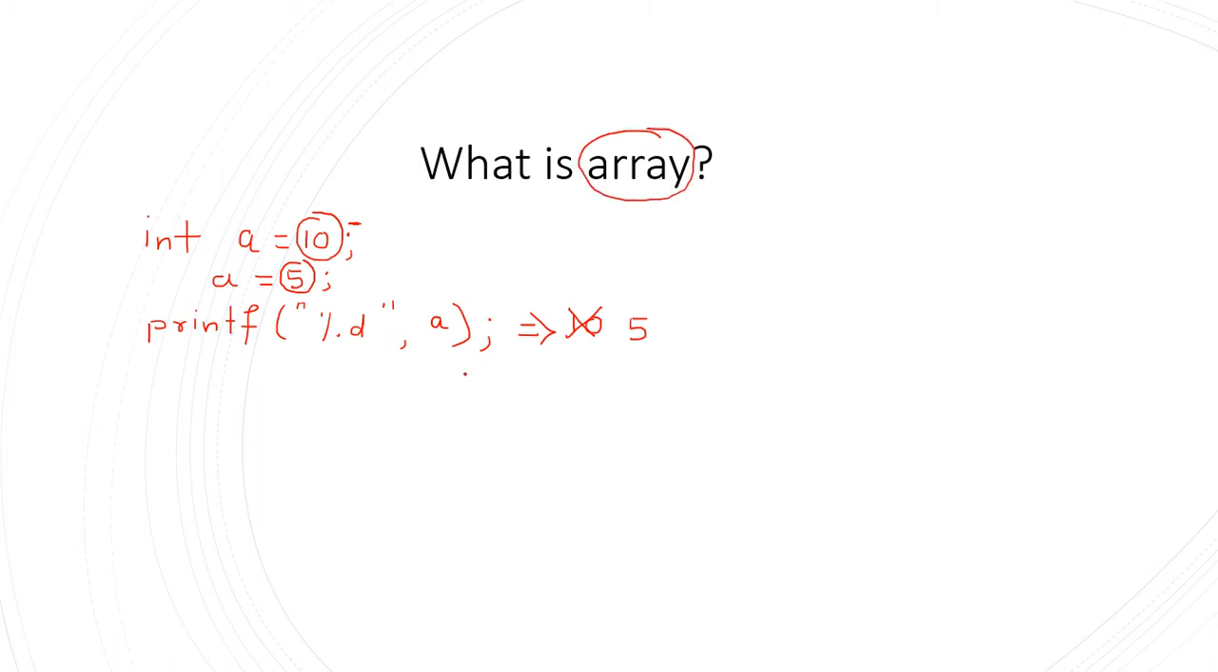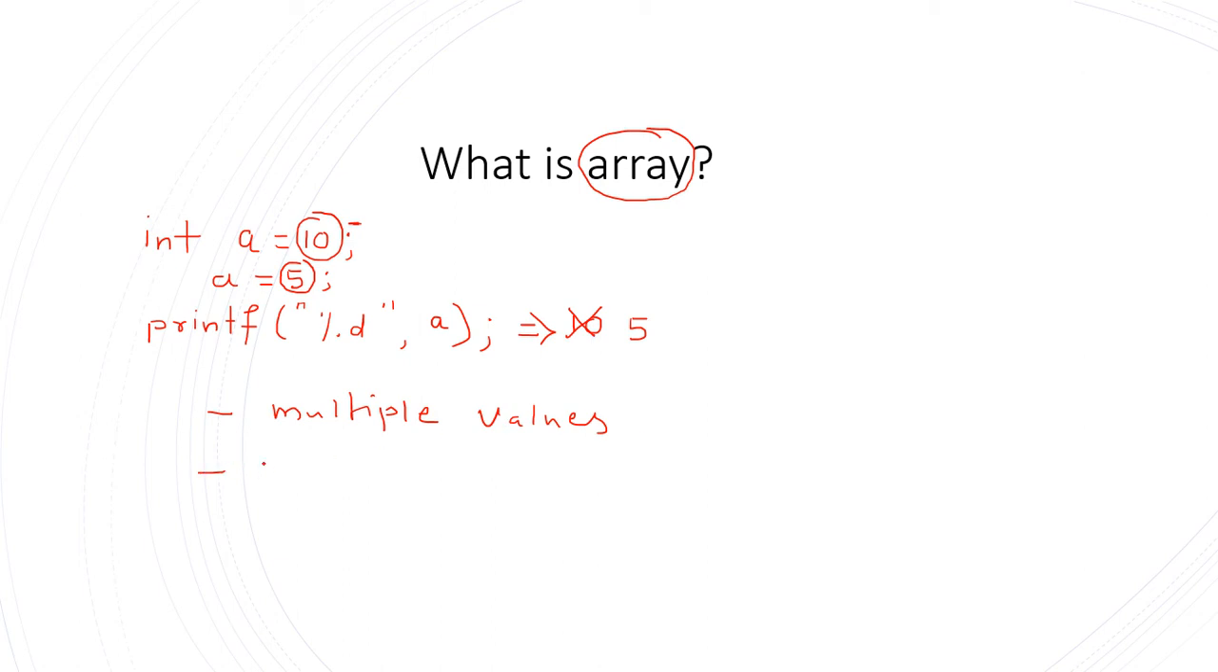Array is one of the important concepts in C programming as well as in other programming languages, like Java, Python, C Sharp, any programming language. So what is an array now? The first point is it stores multiple values at the same time. Ordinary variables store only one value at a time, whereas an array stores multiple values at a time.